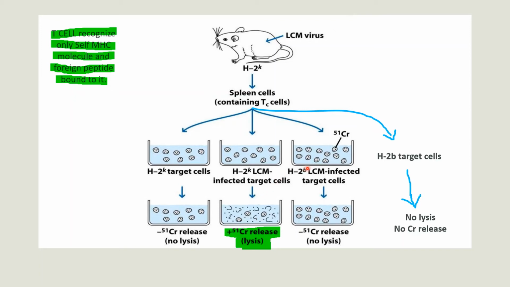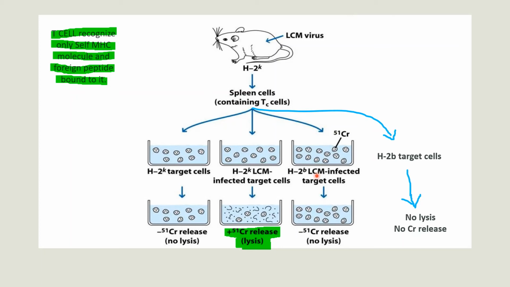Next experiment, H2B LCM infected target cell. Here you can see that there is no cell lysis, that's why there is no chromium release. Because this TC cell is not able to recognize this antigen. Even though this antigen is specific for the T cell receptor, this MHC is not self-MHC.